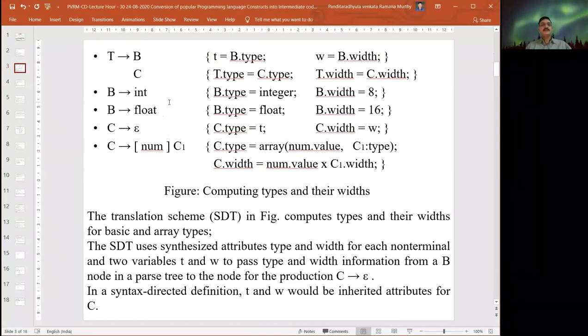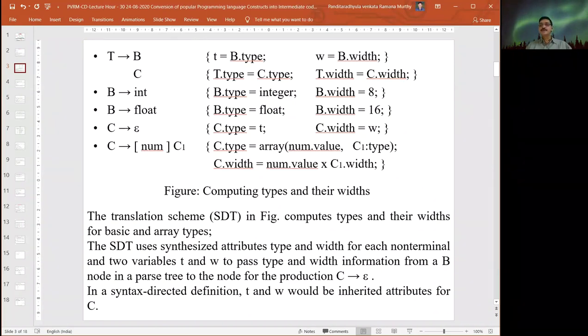In the declaration, for any productions we attach various semantic rules in order to identify the meaning of that particular production. Semantics means rules and regulations, so we attach them with each and every production.